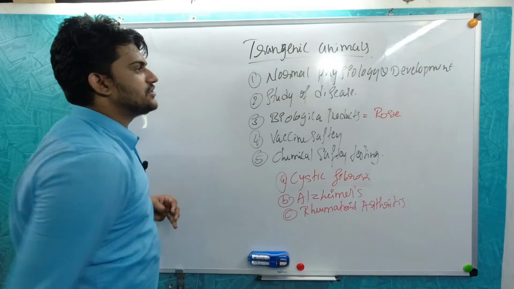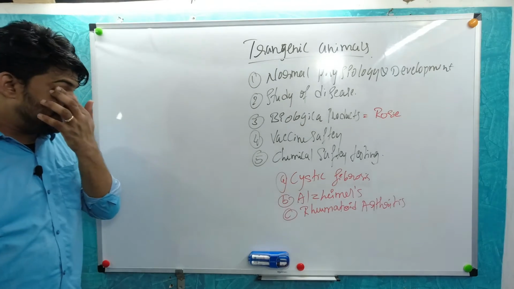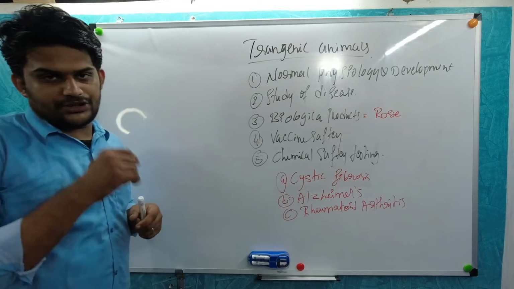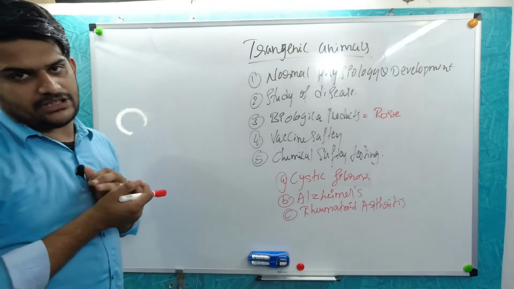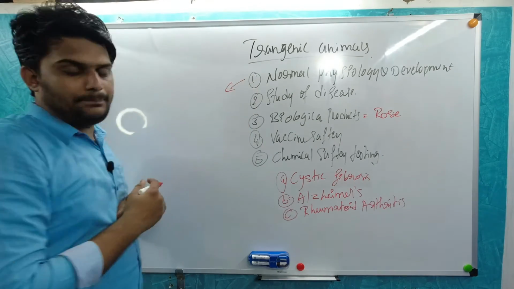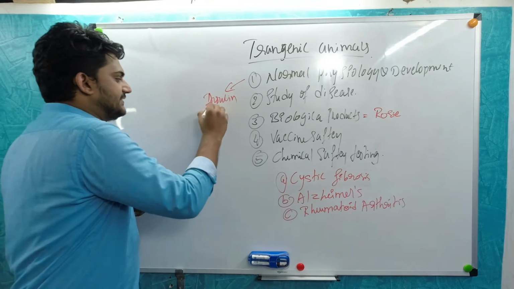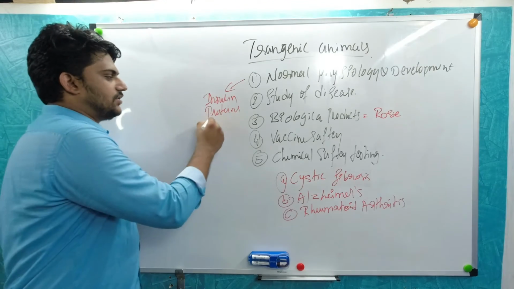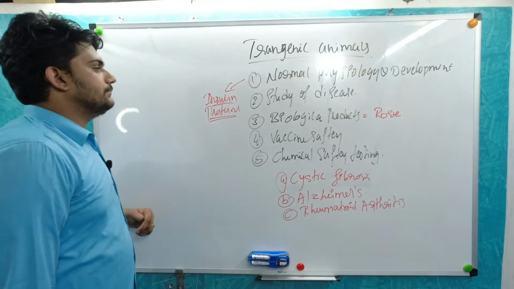The first one is normal physiology and development. To check the normal physiology of an individual, the biotechnologically developed transgenic animals are used, mainly in treating a patient with insulin. For example, insulin, some proteins. Nowadays you use protein diets, and that may all be done with this. So different varieties of protein come with that.